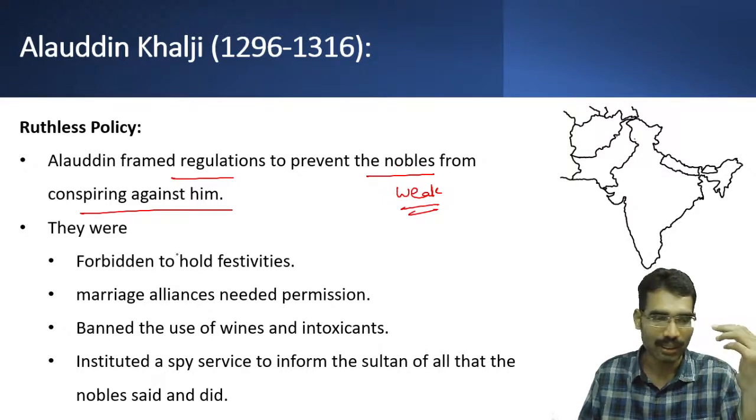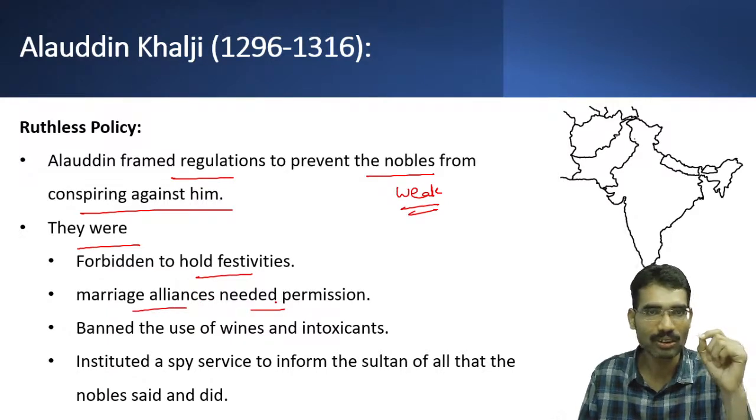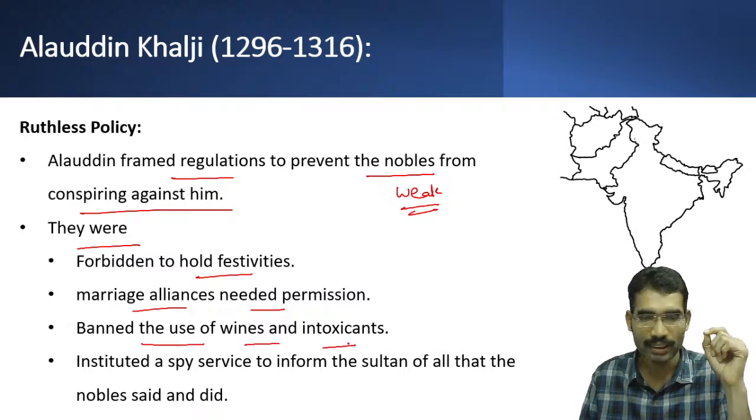Some of these regulations: nobles were forbidden to hold festivities. He forbade parties among nobles. Even for marriage alliances among nobles, they needed the permission of the Sultan. This shows that nobles were always wary or afraid of the Sultan. He banned the use of wines and intoxicants.